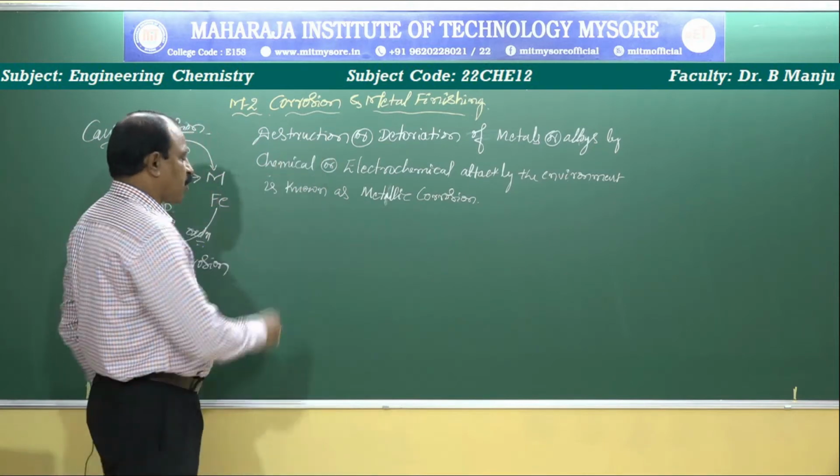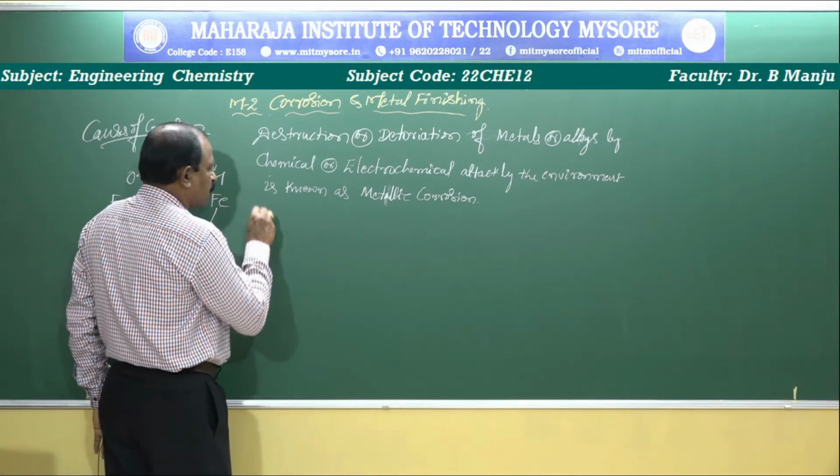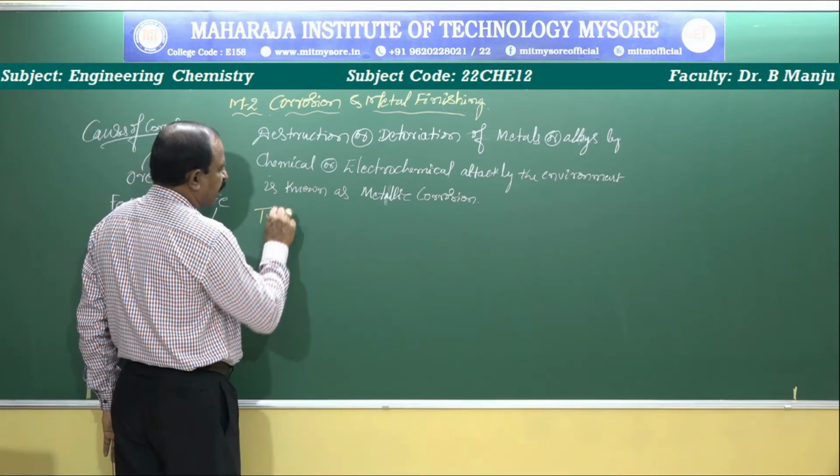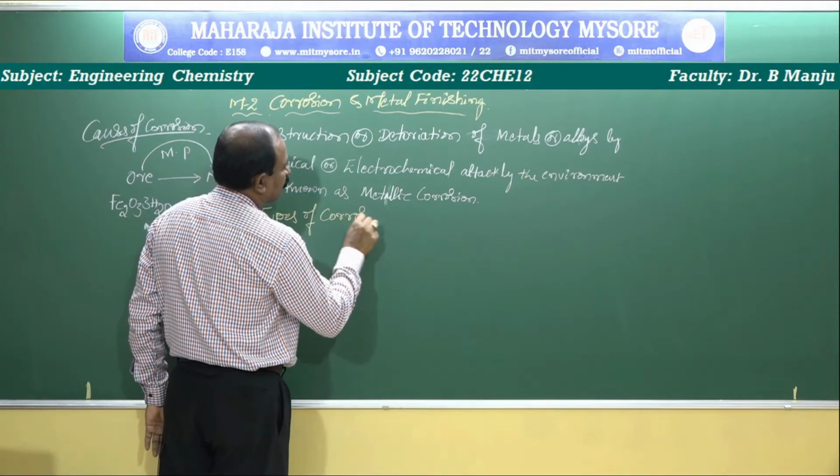Now, we come to the types of corrosion. Corrosion is generally classified into two types. Types of corrosion.